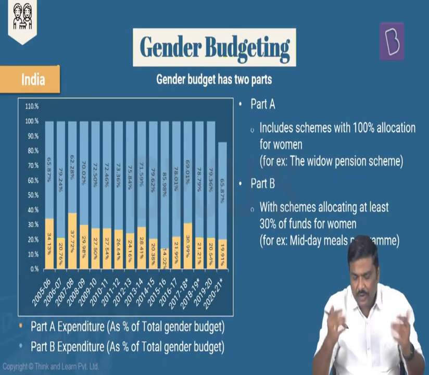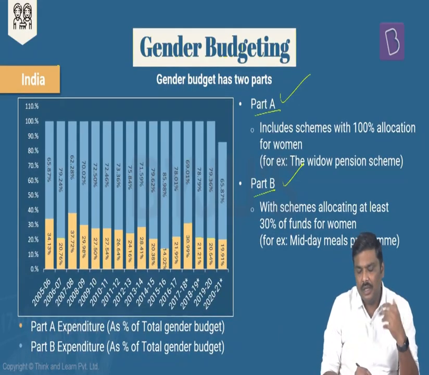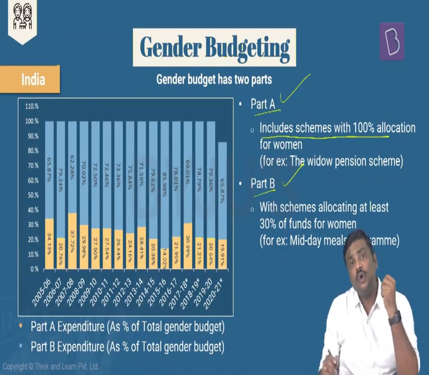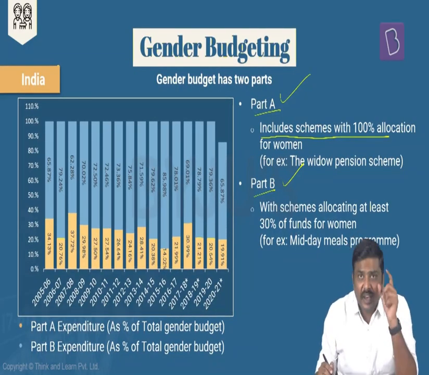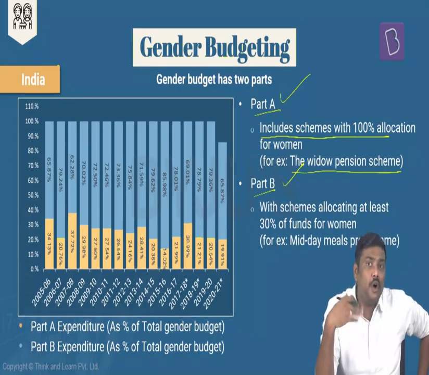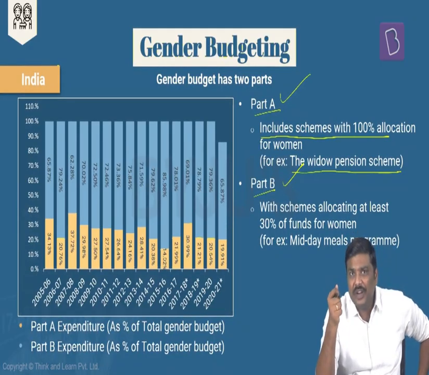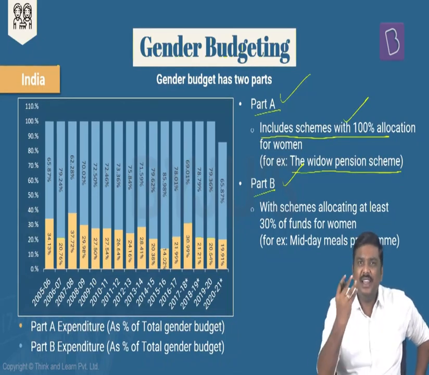And for the sake of a simple understanding, what I've done here is divide this into two groups, part A and part B. In the context of part A, we will consider those particular schemes which have been specifically launched by the government, wherein the expenditure will be incurred only for women, only for girls, women, etc. Done? For example, the widow pension scheme. When you're talking about a widow pension scheme, you're going to allocate these particular funds, which will be used only for the widows, that is, a female part